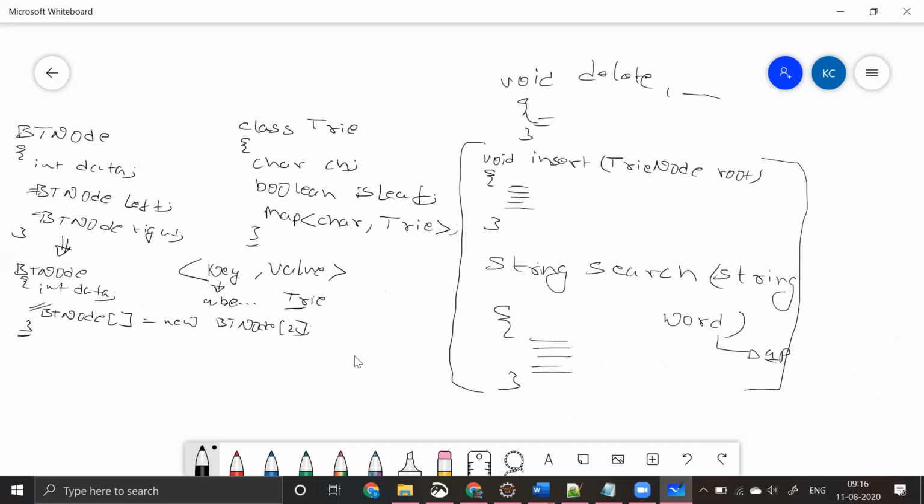Guys, we have done various data structures till now using these techniques only. What is required, what is the method name that's required, what might be the parameter that's required, and what is the string that is required. We have taken all this using these principles only. After that, we try to implement that step by step. What is the base condition? How do we represent that, or how do we search it?